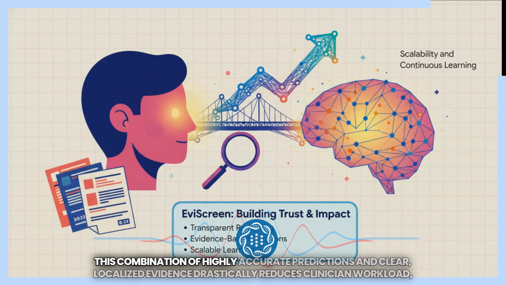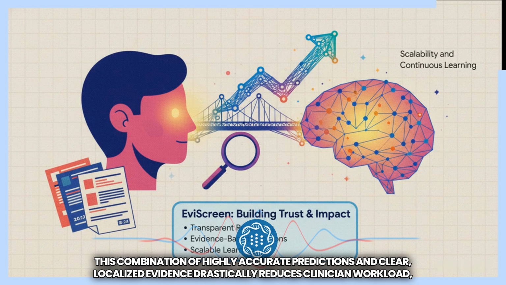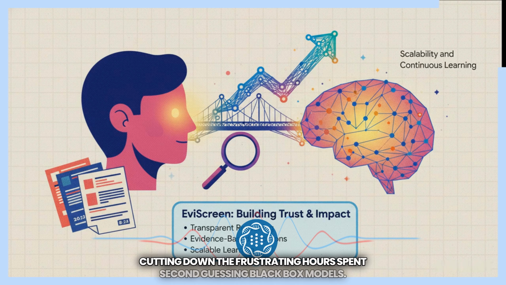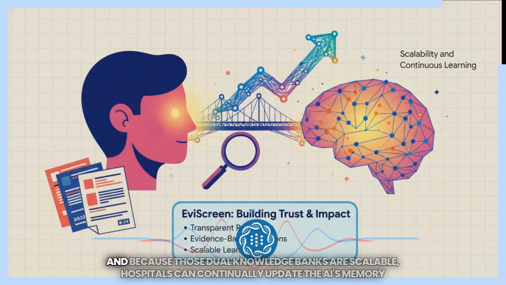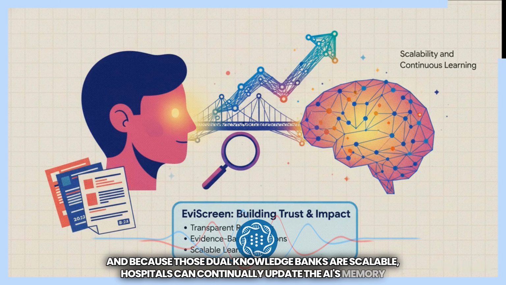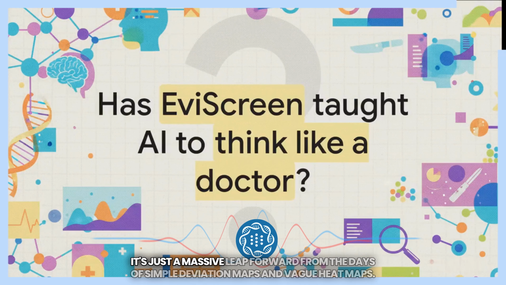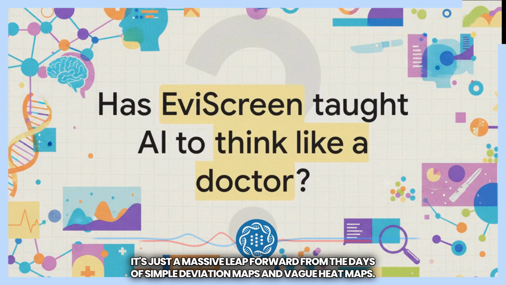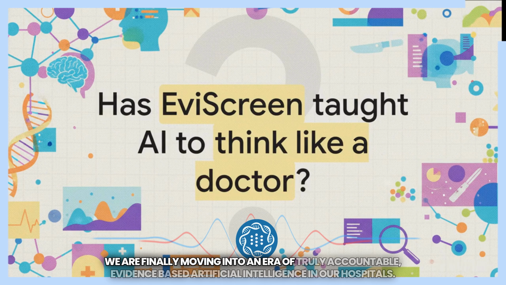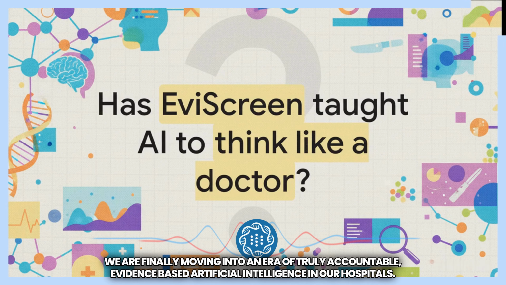This combination of highly accurate predictions and clear, localized evidence drastically reduces clinician workload, cutting down the frustrating hours spent second-guessing black box models. And because those dual knowledge banks are scalable, hospitals can continually update the AI's memory with new, diverse cases without having to entirely retrain the complex system from scratch. It's just a massive leap forward from the days of simple deviation maps and vague heat maps. We are finally moving into an era of truly accountable, evidence-based artificial intelligence in our hospitals.